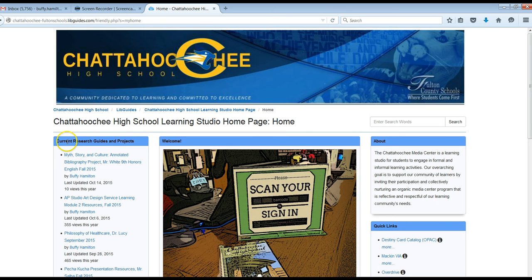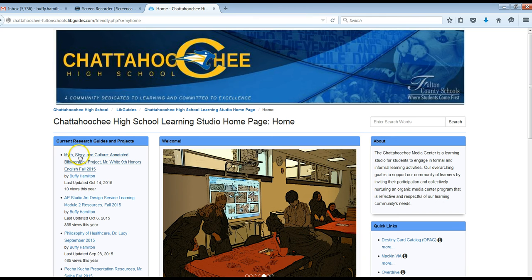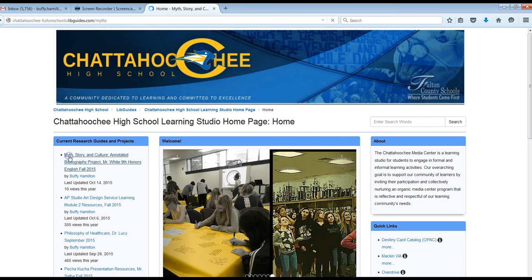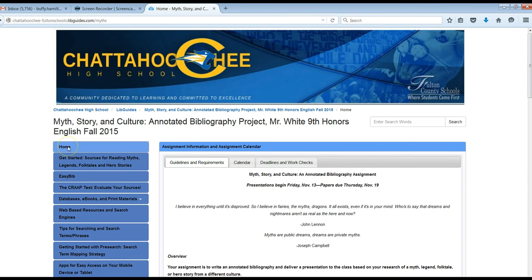To get to your guide, you're going to look in the left column under Current Research Guides and Projects, and we've bumped you guys all the way up to number 1. So go ahead and select that first link, Myth, Story, and Culture. And this will take you to everything that you're going to need for the next couple of weeks as you work on your annotated bibliography project. We're going to focus on the first 2 pages today. We'll get to the other resources over the next 10 days or so.